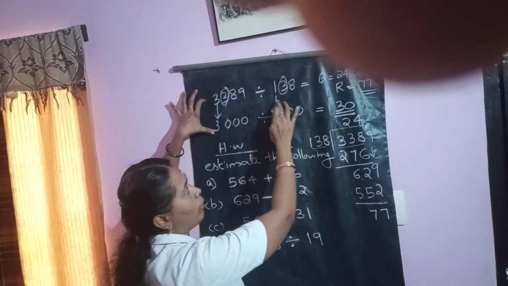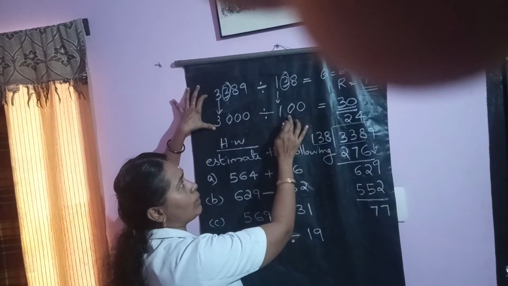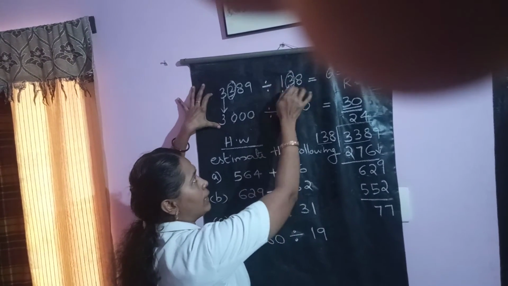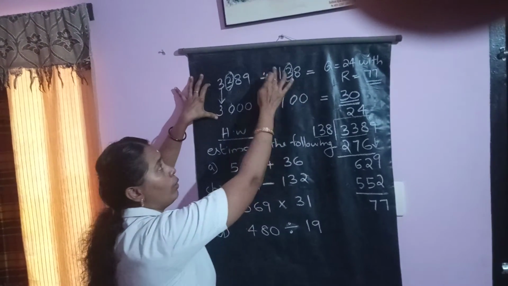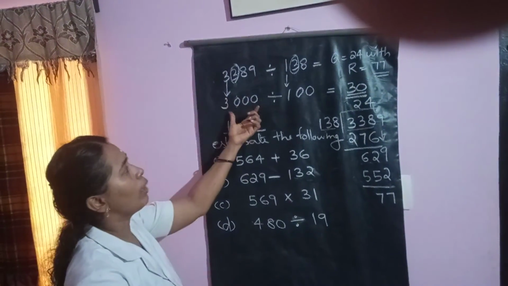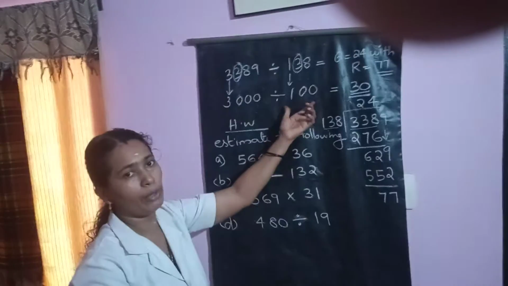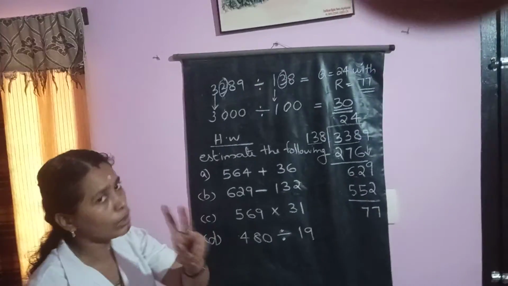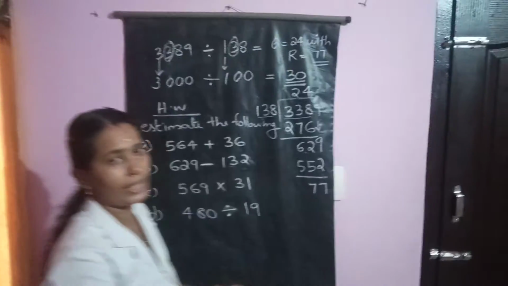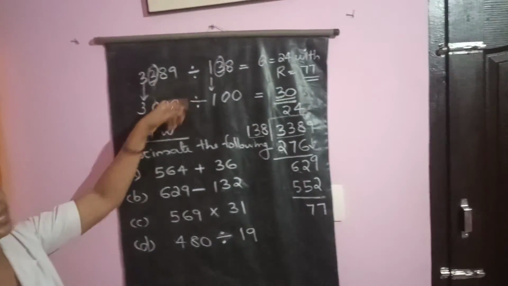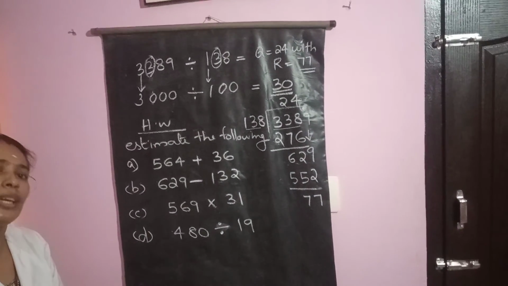Similarly here it is up to hundreds needed. So first 2 zeros. Then round off this 3, and there is no change because it is less than 500. So 1 bring down. So 3000 divided by 100, remember, you need to cancel only 2 zeros. The remaining is 30. So the quotient is 30. Both the quotients are nearly close to each other.